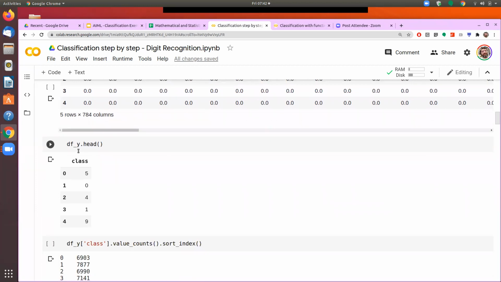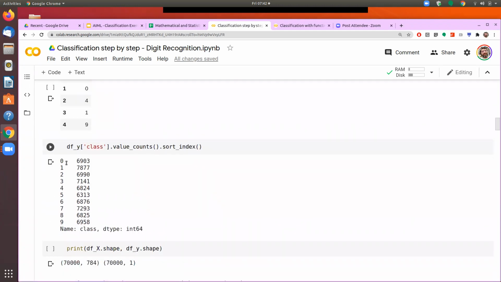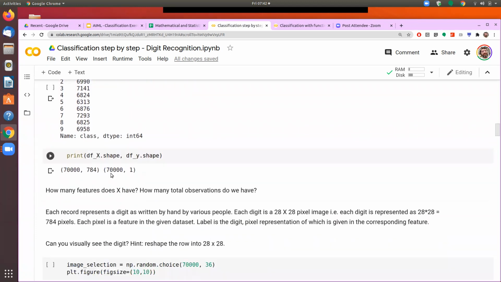And then we saw what the label or the y value is. The y value is between 0 and 9. It means that each of the images has been labeled as either 0 or 1 or 2, and that represents which digit that image is. So if that's an image of 1, it has been labeled as 1. And we saw the distribution of these images, that out of 70,000, we have almost equal distribution between 0 and 9.